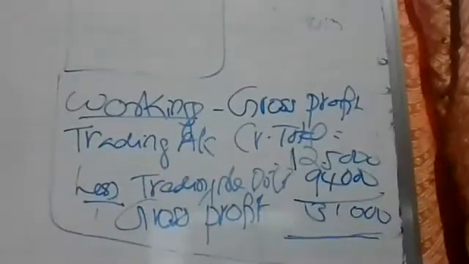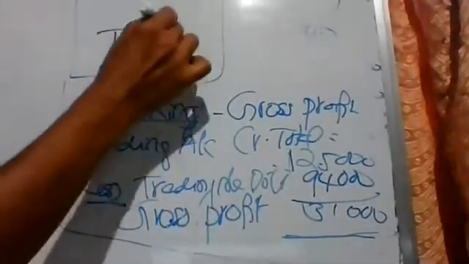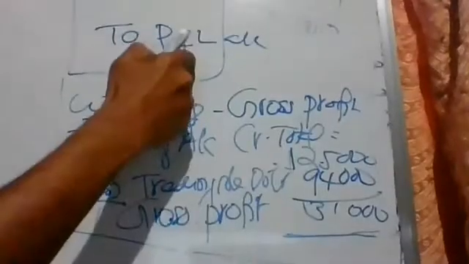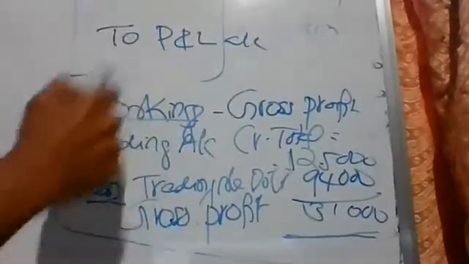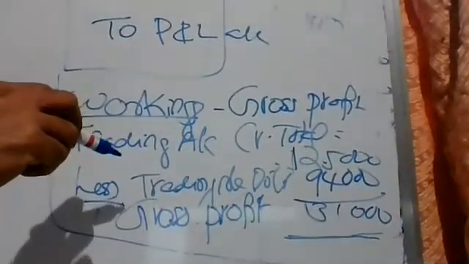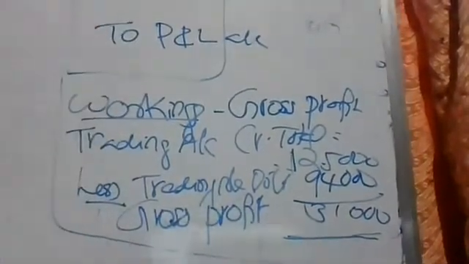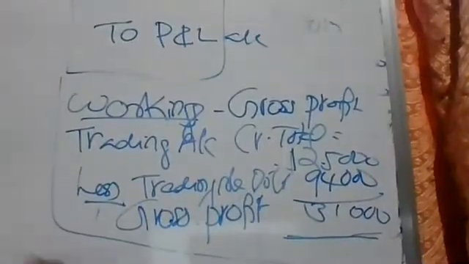If the P&L account is to be credited, how will the journal entry appear? To P&L account, isn't it? Don't write yet, first understand clearly, then you can write. If P&L account is to be credited, we will write like this only. Where is it coming from? It's coming from the trading account. This amount will appear on the debit side of the trading account.